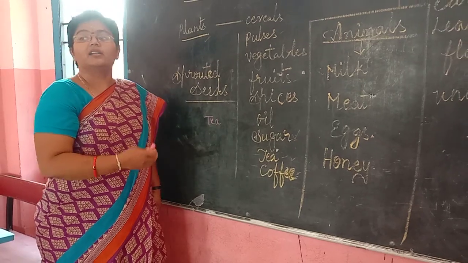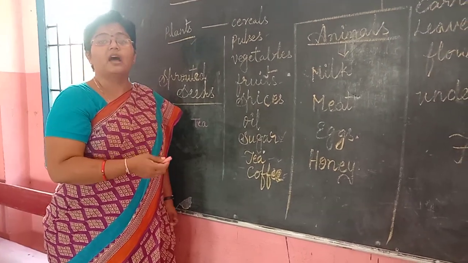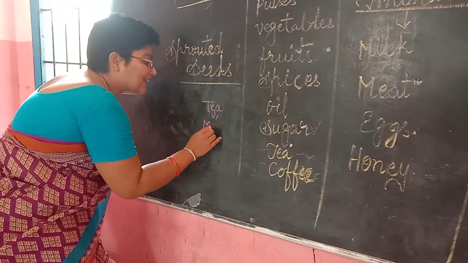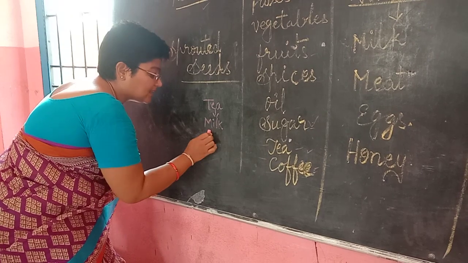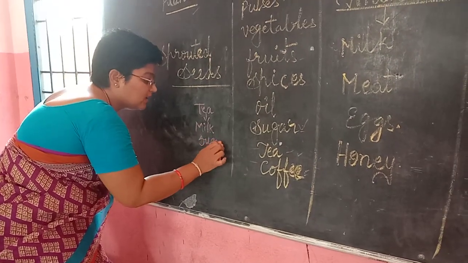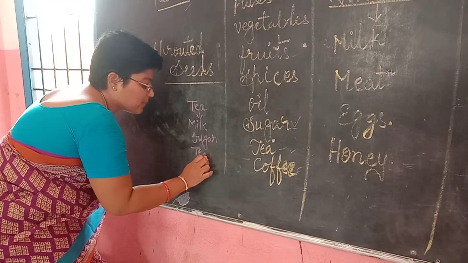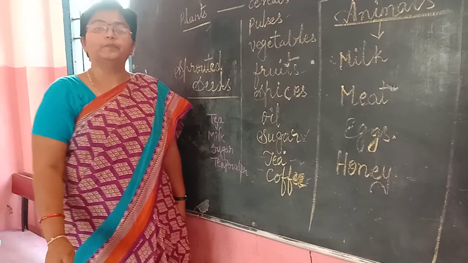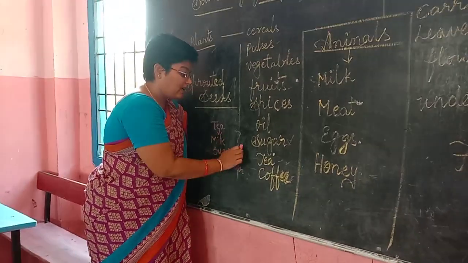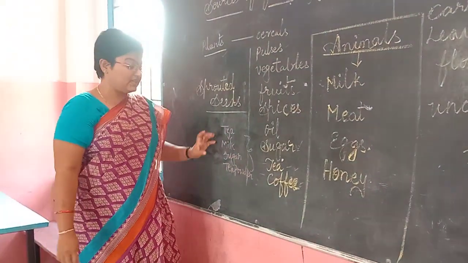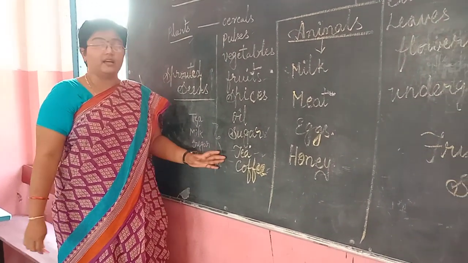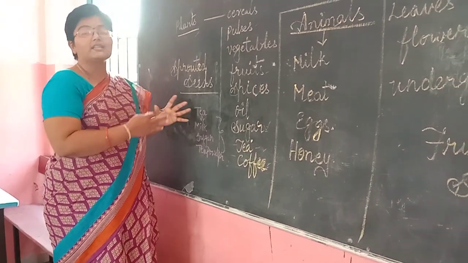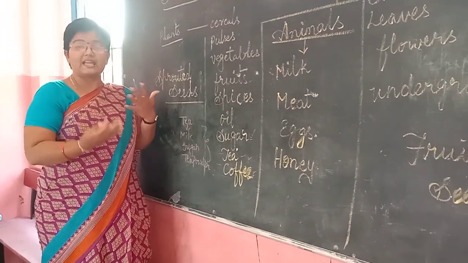Ingredients are the materials which are used to prepare a food item. So the ingredients used for making a cup of tea are milk, sugar, tea powder, which make a cup of tea for us. Now, is it clear? In the same manner, the coffee. The ingredients differ for different varieties of food.